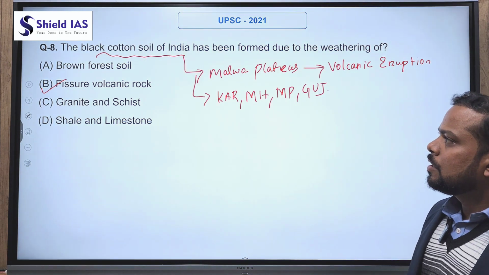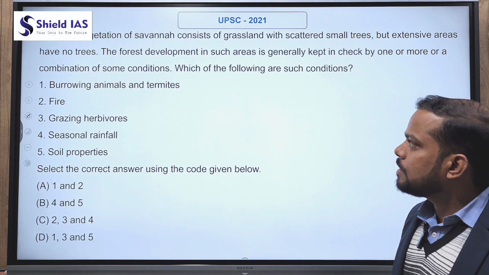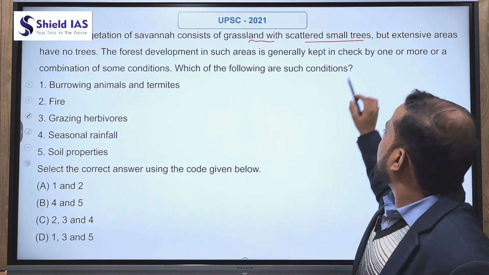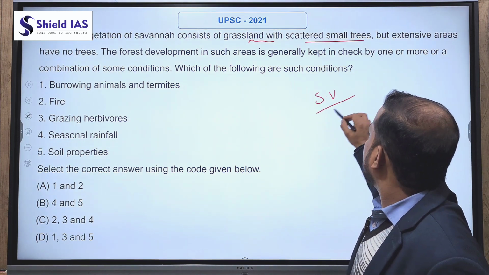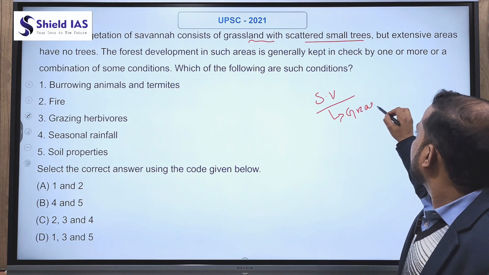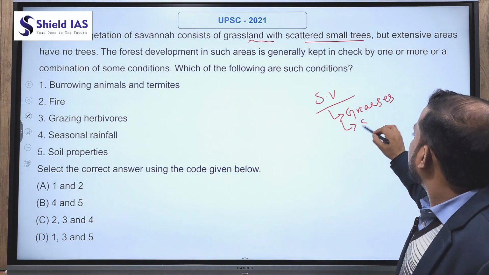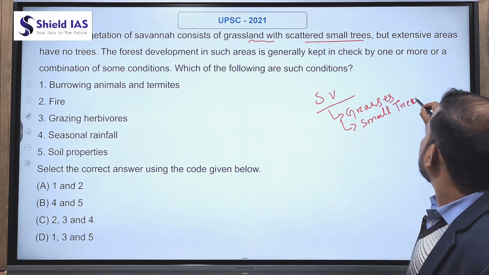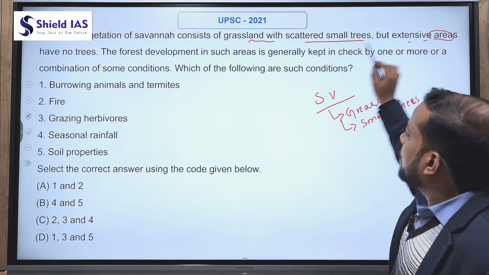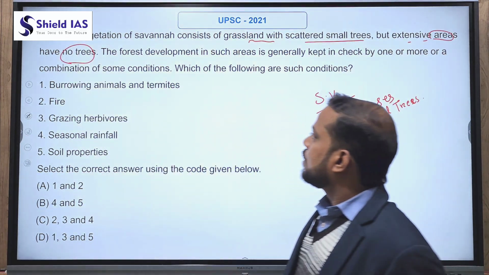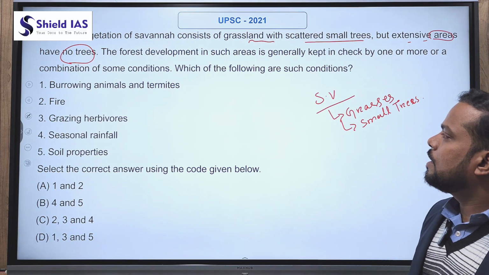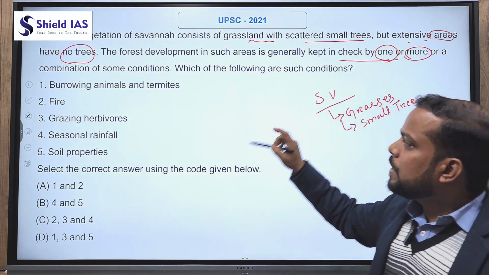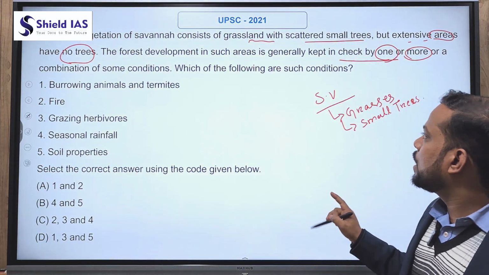Next question. Question number 9 is related to vegetation of savanna. It consists of grassland with scattered small trees. Savanna vegetation is dominated by grasses, and there are some regions where small trees are there, but extensive areas have no trees. The forest development in such areas is generally kept in check by one or a combination of some conditions. Which of the following are such conditions?